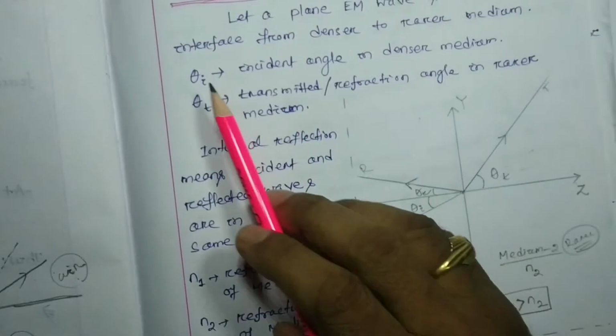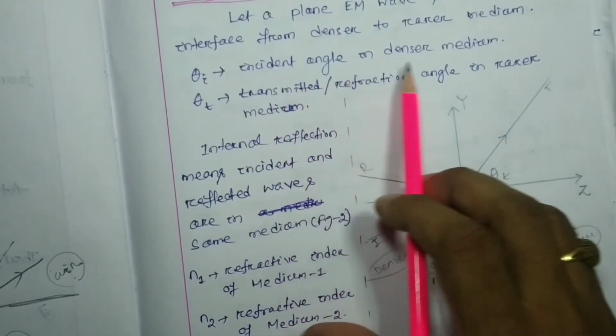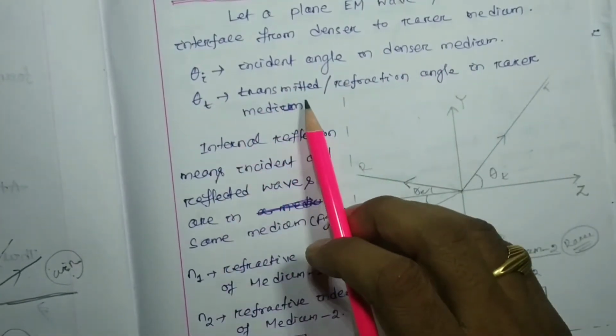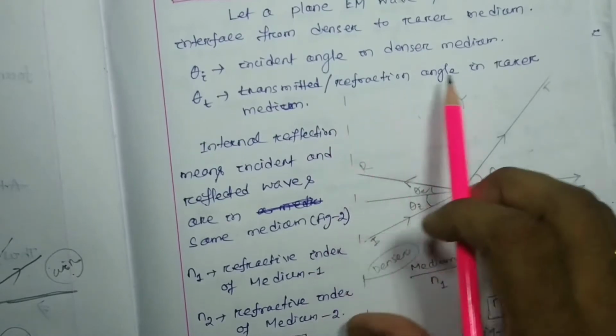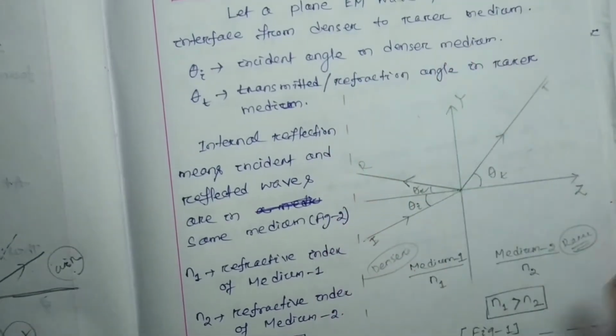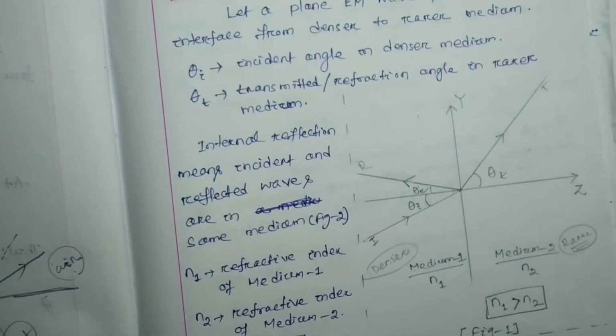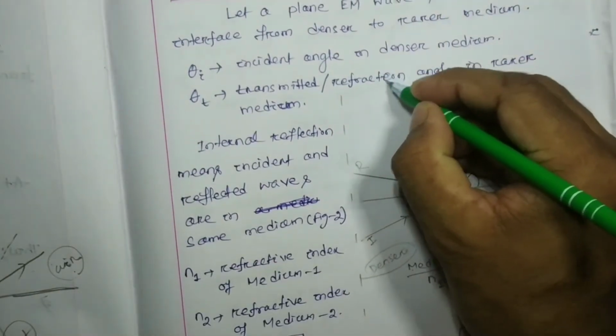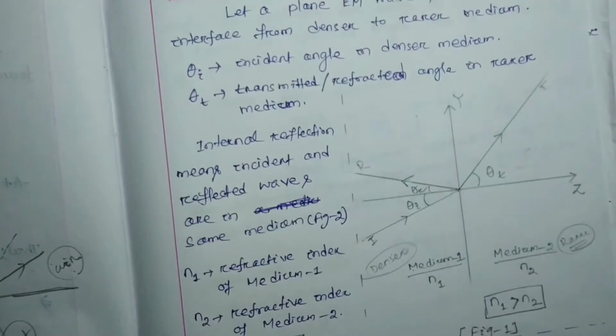So theta I is your incident angle in the denser medium, and theta t is your transmitted or refracted angle in the rarer medium.